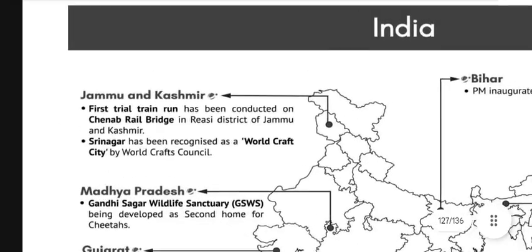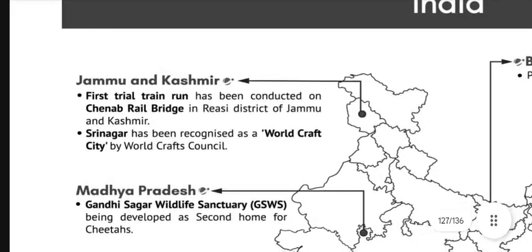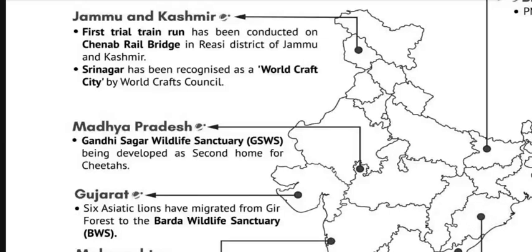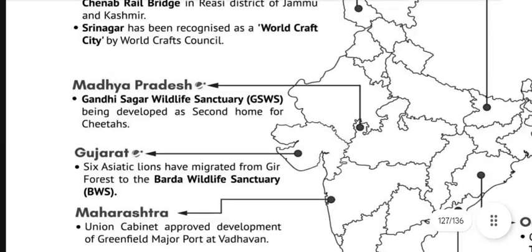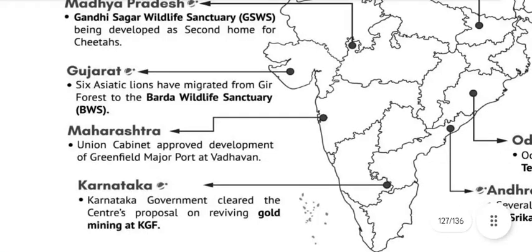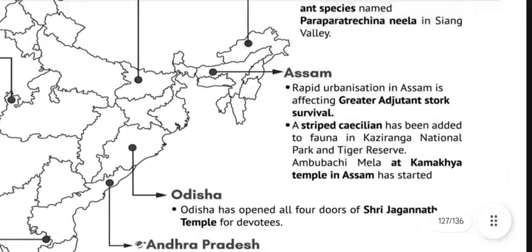Jammu and Kashmir: the first trial run has been conducted on the Chenab Rail Bridge in Reasi district of Jammu and Kashmir. Srinagar has been recognized as a World Craft City by the World Craft Council. Madhya Pradesh: Gandhi Sagar Wildlife Sanctuary, GSWS, is being developed as a second home for cheetahs. Gujarat: 6 Asiatic lions have migrated from Gir Forest to the Barda Wildlife Sanctuary. Maharashtra: the Union Cabinet approved development of a greenfield corridor from Vadhavan port. Karnataka: the government cleared the proposal on reviving gold mining at KGF.